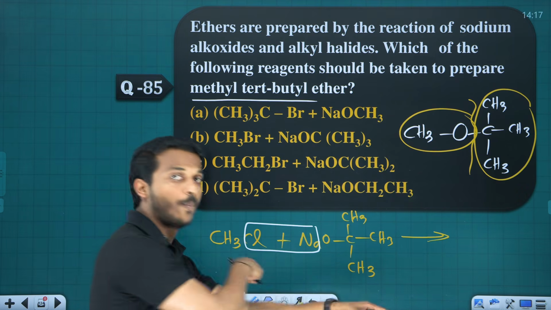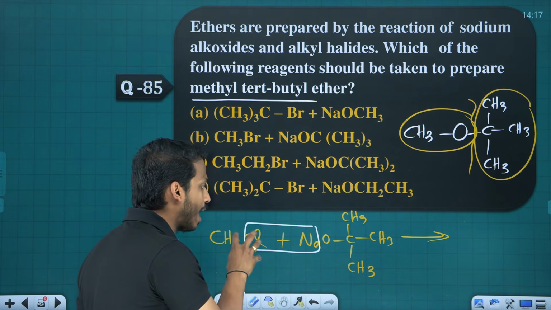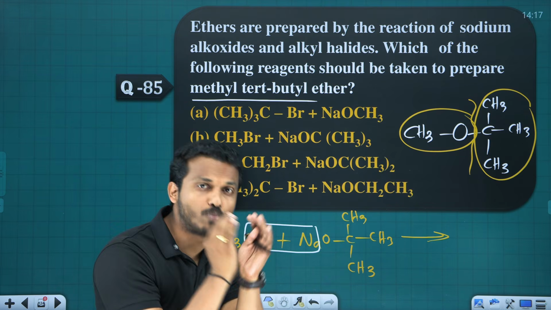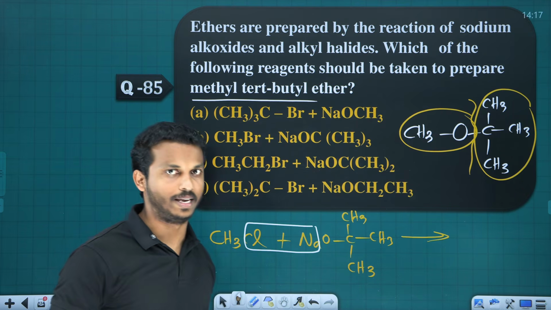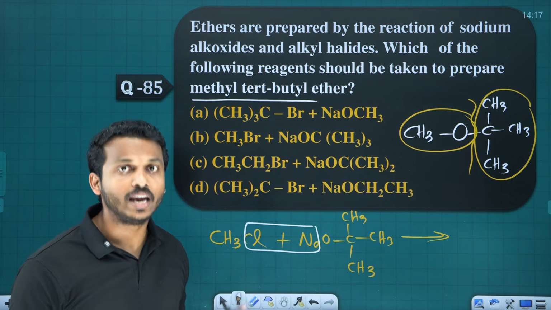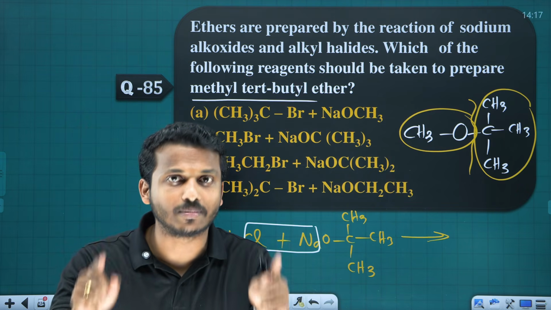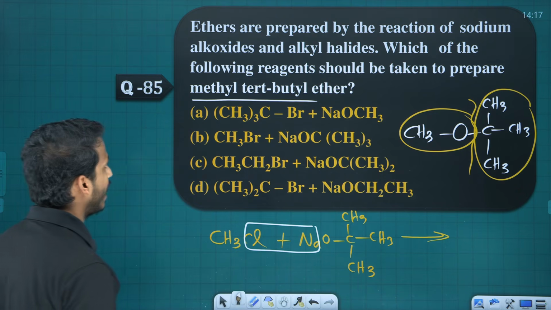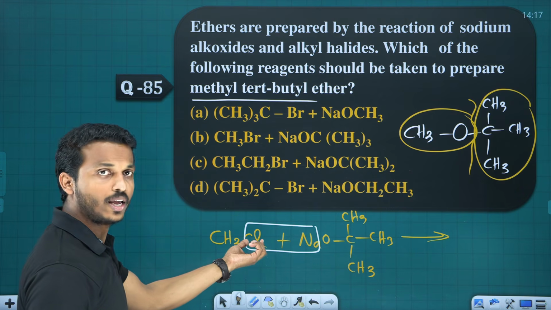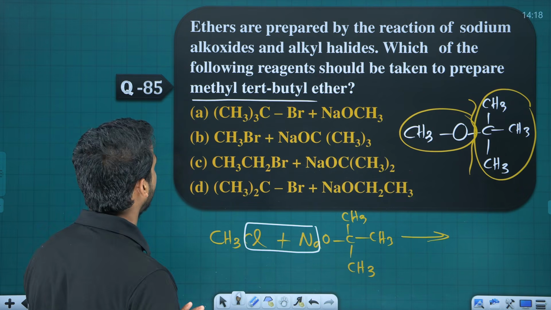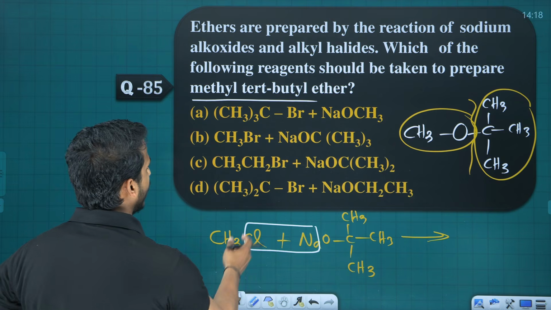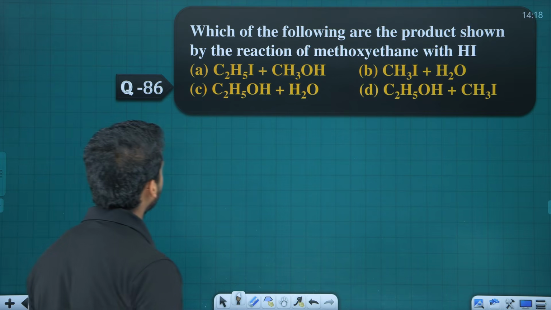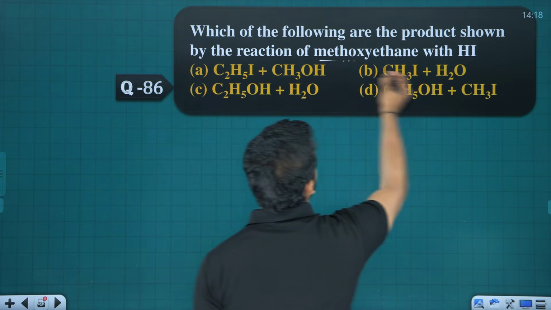What happens if it is opposite? Bigger in haloalkane, smaller in sodium alkoxide? Dear, if the sodium alkoxide part is small, it acts as a strong base. Then beta elimination happens instead of Williamson. So if you want the Williamson ether process, keep the haloalkane small and the sodium alkoxide big. So where is the answer here? Here I used chlorine, but Br can be used. So CH3Br and the sodium alkoxide, right? Option B.